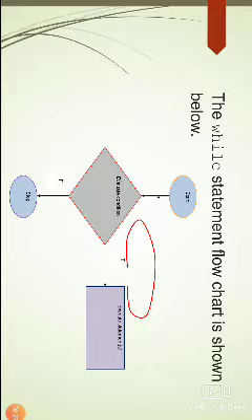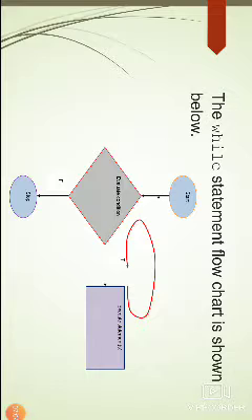So this is the while flow chart. First we have to start the program.